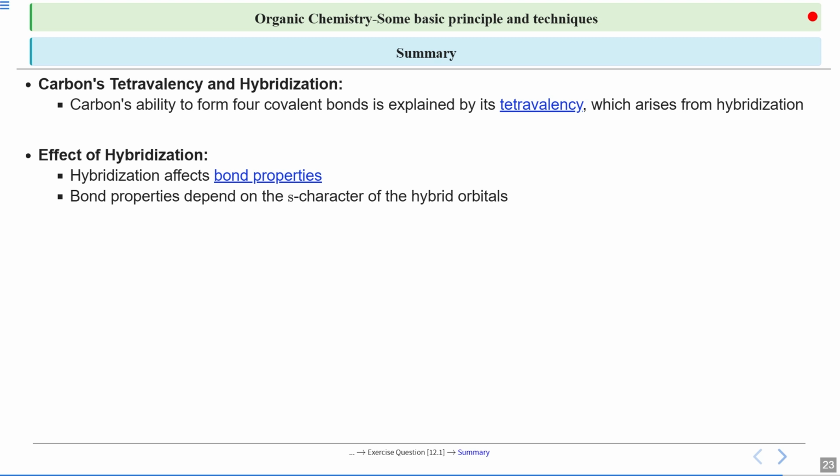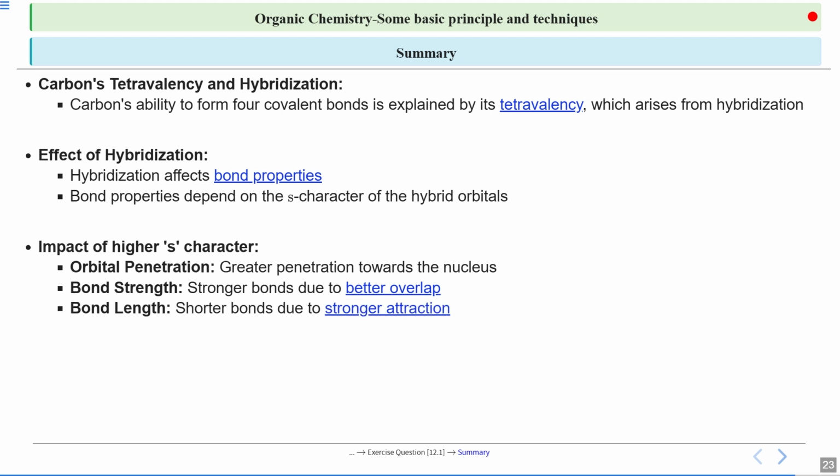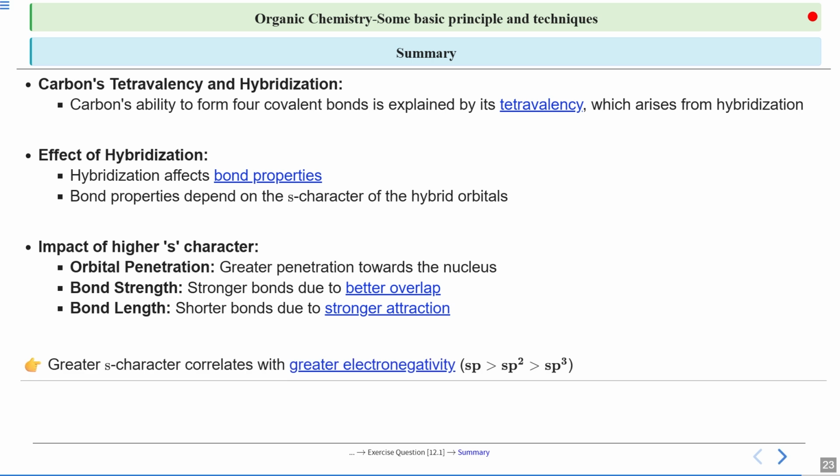So the greater the s character, the greater will be the penetration, the higher will be the bond strength, the shorter will be the bond, and the higher will be its electronegativity. We can say that due to the greater penetration of the s orbital, the hybridized orbital which is formed as a result of this combination also has a greater penetration. Second, it will have a greater bond strength due to greater s character. Third is the bond length, which is shorter due to greater s character.